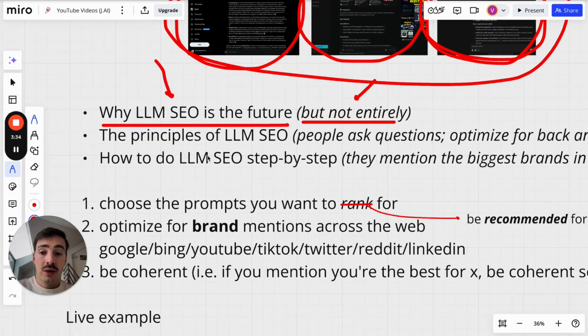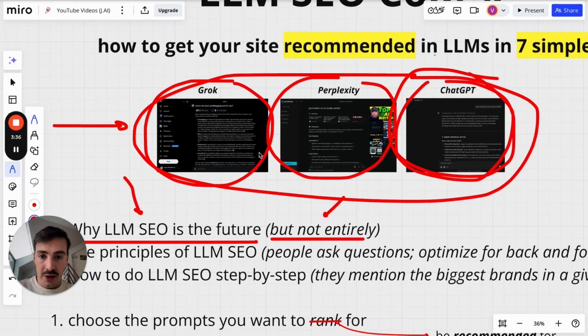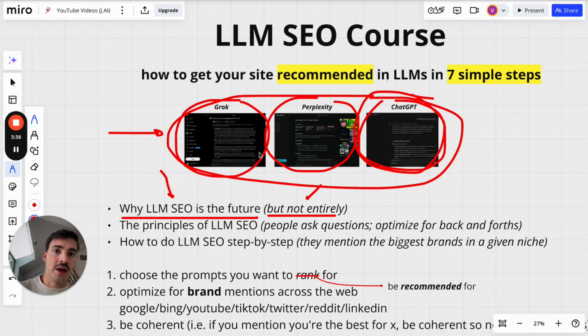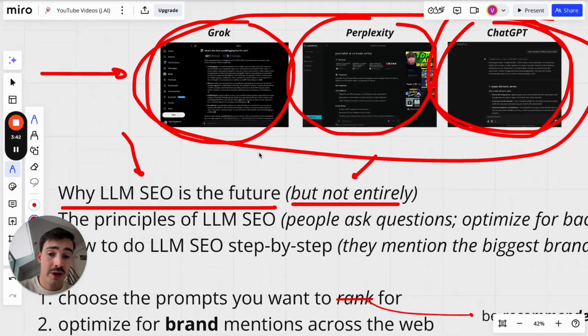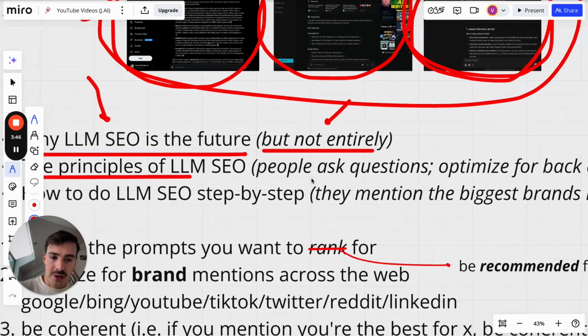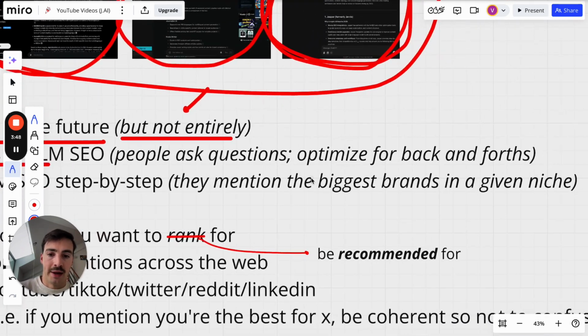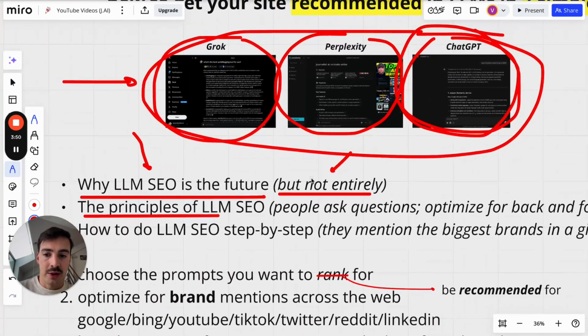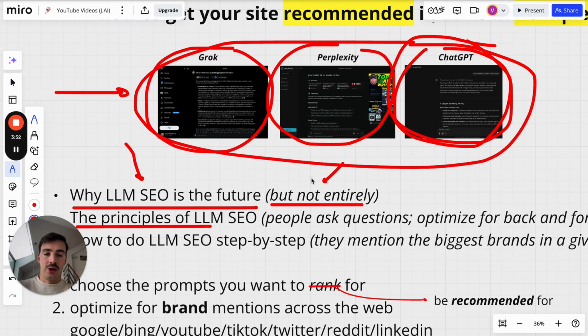Now, what are the principles of LLM SEO? And again, I know this sounds boring, but it's important context that I need to give you before we jump into the juicy stuff, okay? The principles of LLM SEO. Honestly, this is quite straightforward. People ask questions. You optimize for back and forth, okay? All these LLMs, the principle of them is users like me and you ask questions.